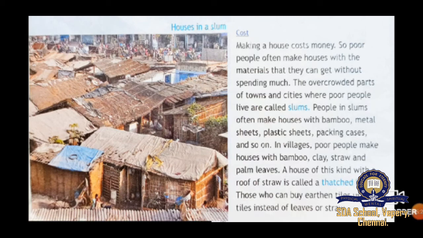A house of this kind with a roof of straw is called a thatched hut. And those who can buy earthen tiles use tiles instead of leaves or straw. A tiled house has earthen tiles on top. With the wood they'll place the tiles, okay, earthen tiles.